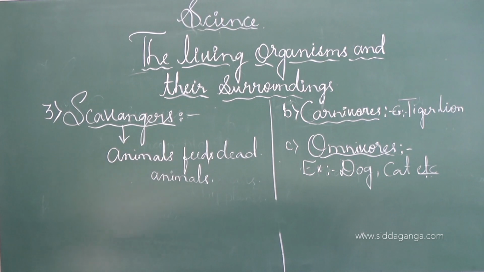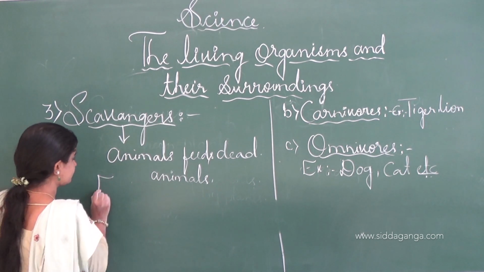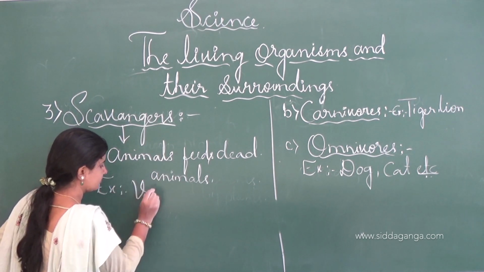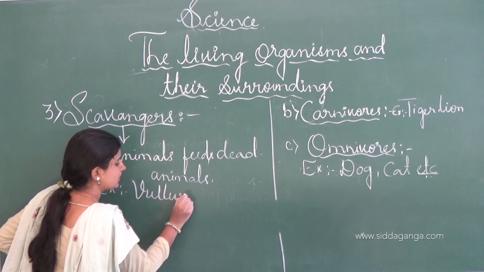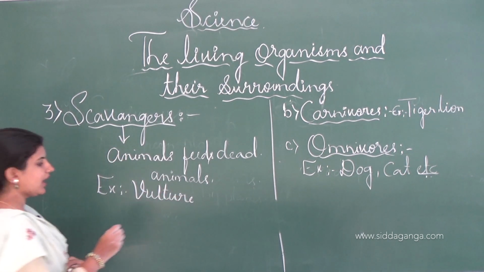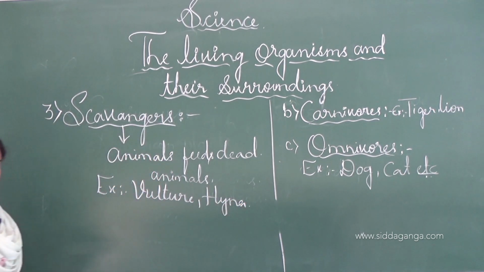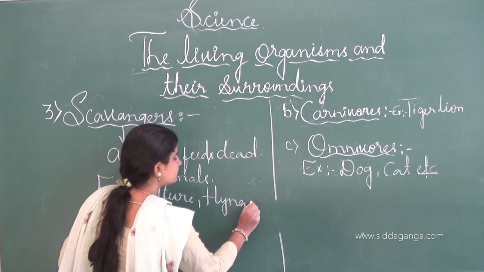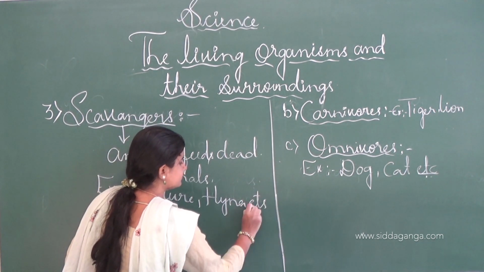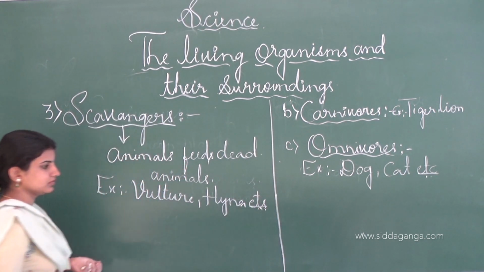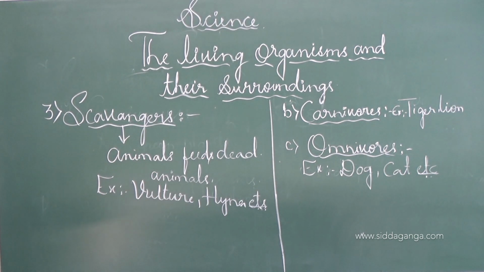Examples are the vulture, next hyena, etc. These are a few examples of the scavengers. See, next one is the decomposers. See, this is all about the scavengers.